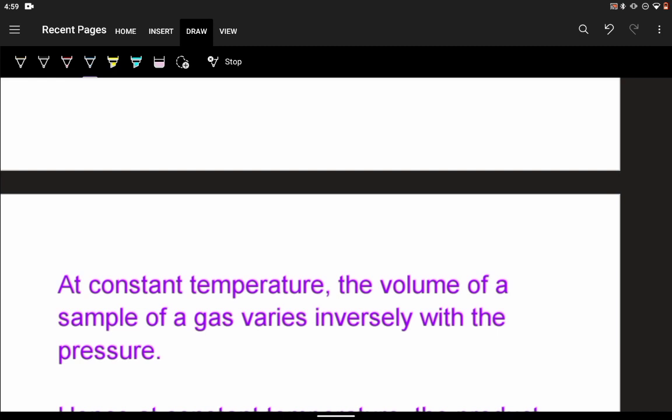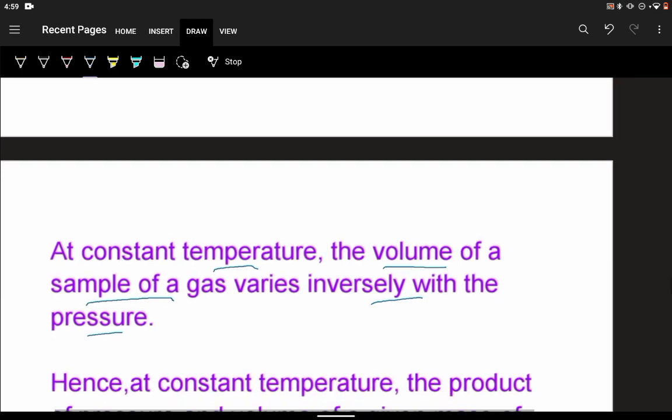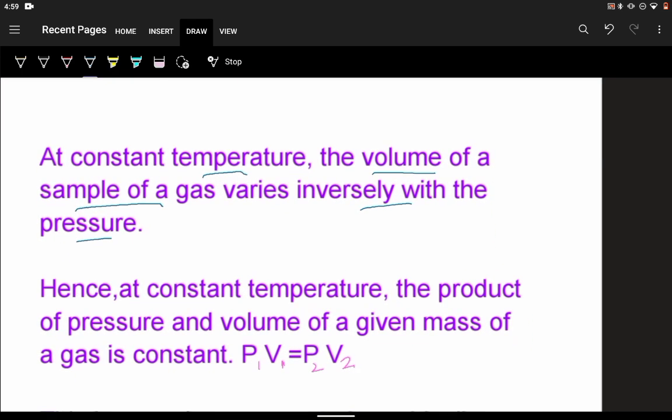It states that if the temperature remains constant and the mass of the gas also remains constant, then the volume of the gas sample will vary inversely with the pressure. Inversely means when the pressure increases, the volume should decrease. That is inverse variation. So we can say that if we are increasing the pressure at a constant temperature on a particular sample of a gas, proportionately the volume will decrease.